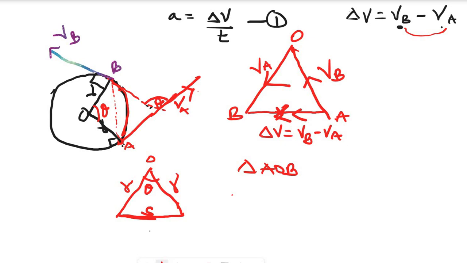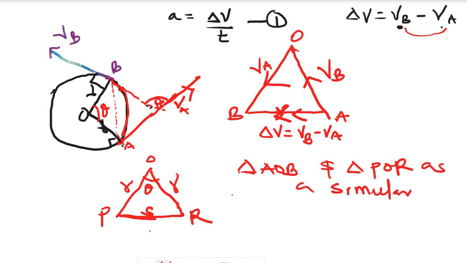So we will now treat triangle AOB and triangle POR as similar triangles. This one is for velocity, this one is for the radius.